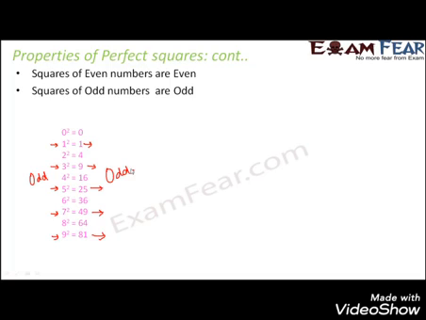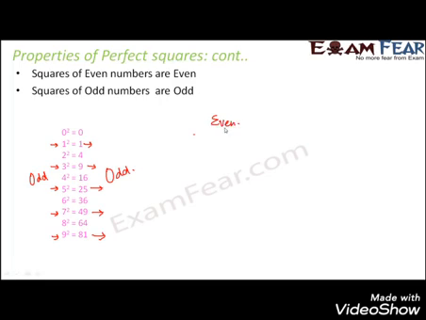Now, I hope all of you know what an odd number is. An odd number is that number which is not divisible by 2, and even numbers are those which are divisible by 2. So in this case, you square odd numbers and the result is also an odd number. On the contrary, look at the even numbers like 2, 4, 6 and 8, and they all give results which are even again. Let us take some bigger odd and even numbers randomly and see if this rule holds true.